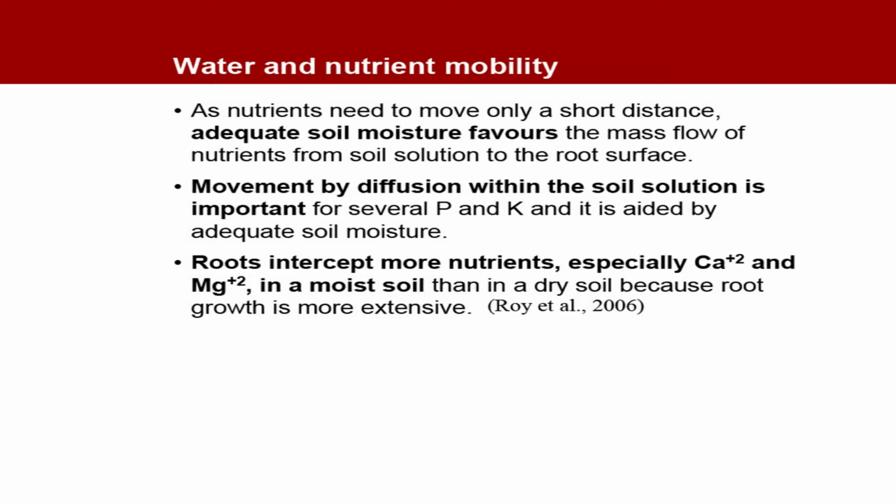So, here also supply of water is necessary so that nutrients reach the roots for uptake. Movement by diffusion within the soil solution is important for phosphorus and potassium, and it is aided by adequate soil moisture. Roots intercept more nutrients, especially calcium and magnesium, in a moist soil than in a dry soil because root growth is more extensive.